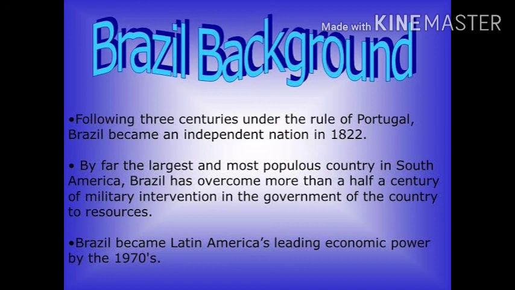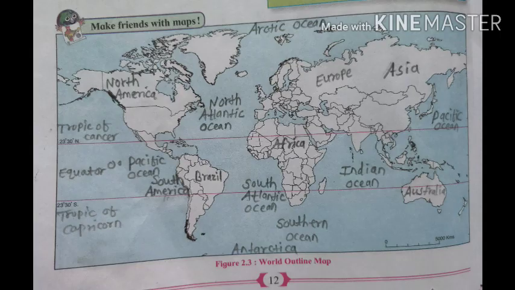Show the figure element in figure 2.3. Name all the continents and oceans of the world. Color Brazil and India using different colors and name them. Draw the equator on the map and write its value in degree. Show the symbol for direction.